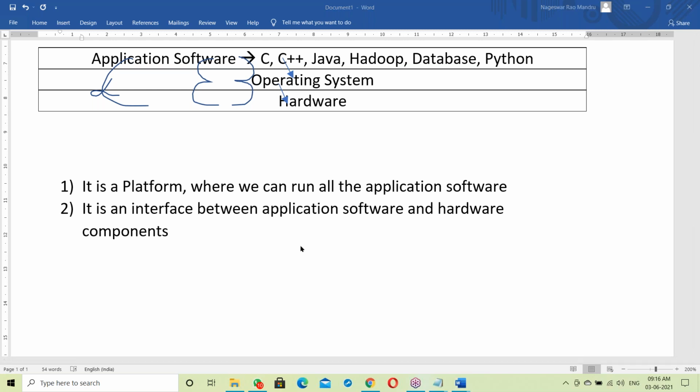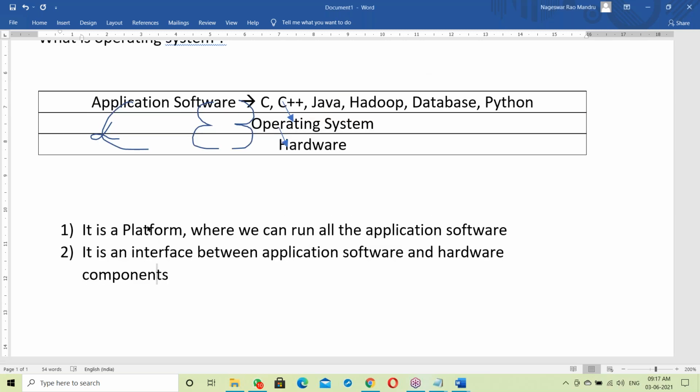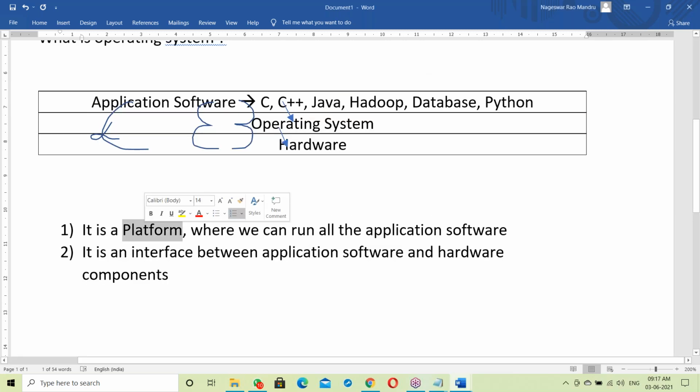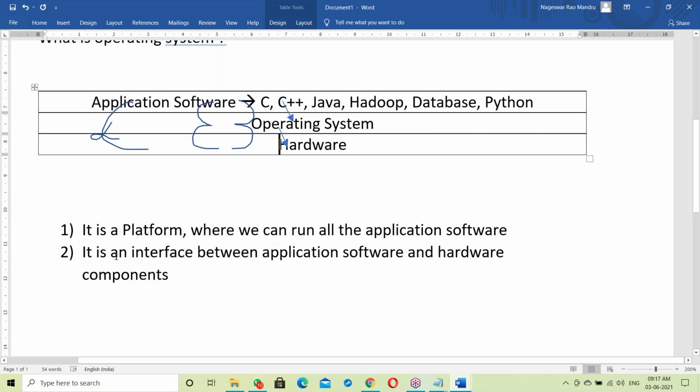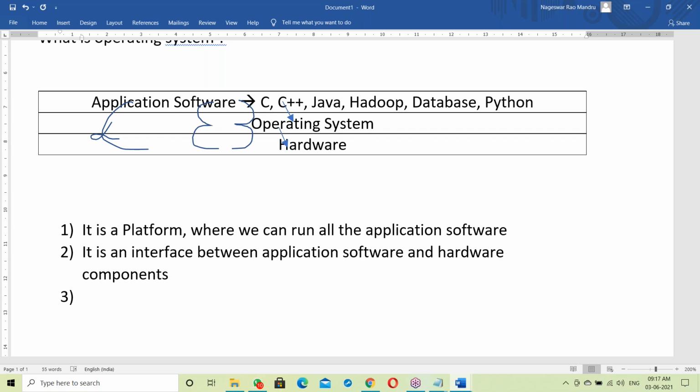Okay, this is just a basic introduction about OS. Just a simple idea here. What does OS mean? OS is a platform where we can run all the application software. It's not only a platform, it's an interface. It communicates between application software and hardware components.